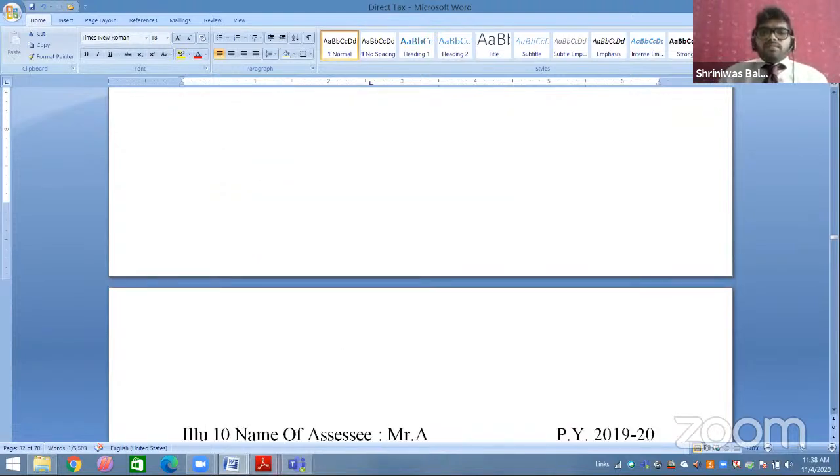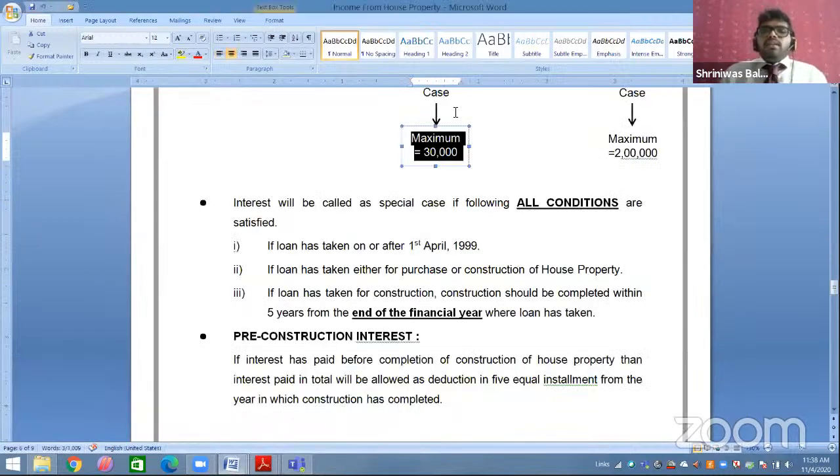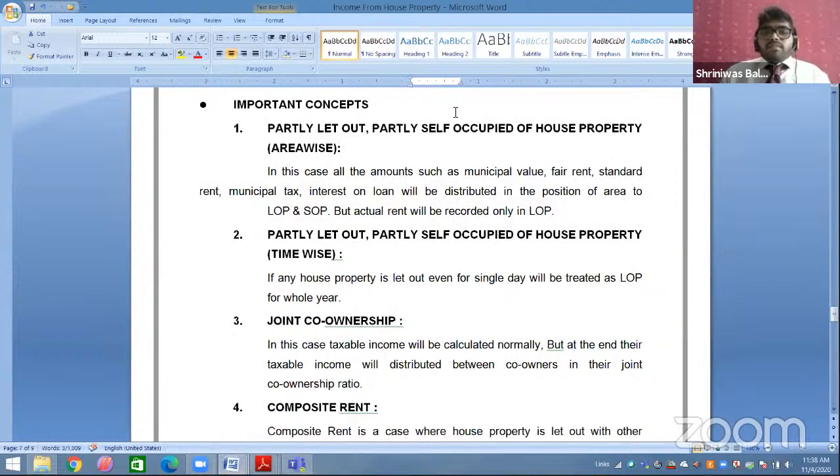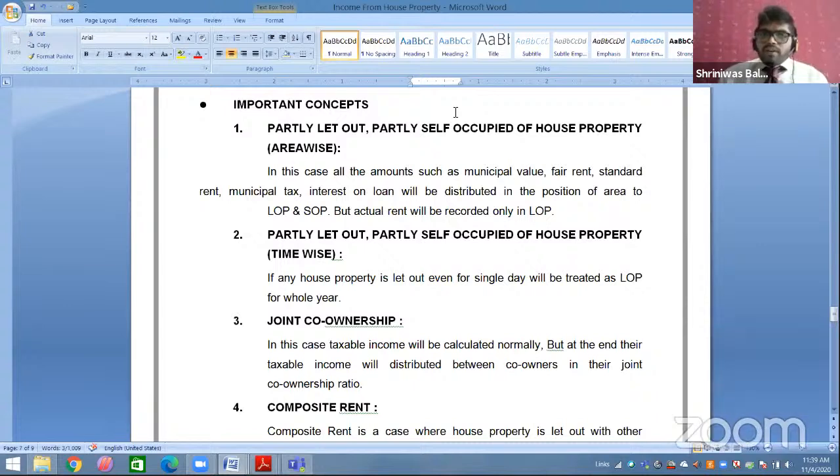So now, for the remaining concepts, we have very limited time, students. The first concept is a partly let out and partly self-occupied house property, area wise. Some students were asking, sir, if one floor is used for business and another is residential, what to do? See, there is one house property. The house property was in the name of Mr. A.